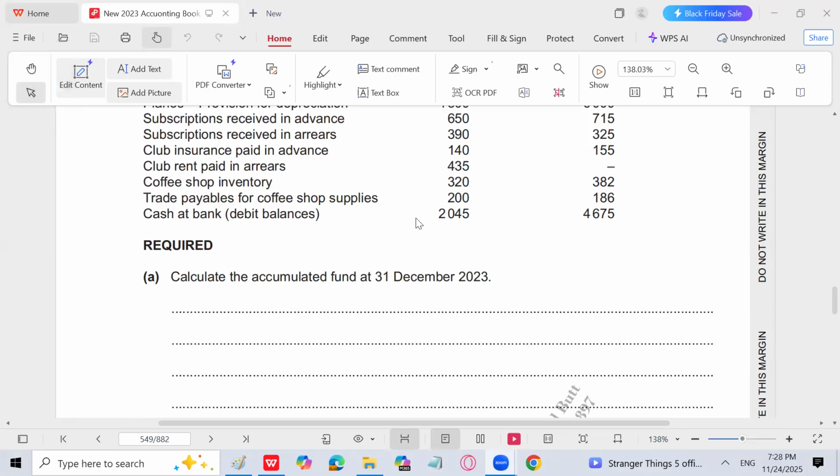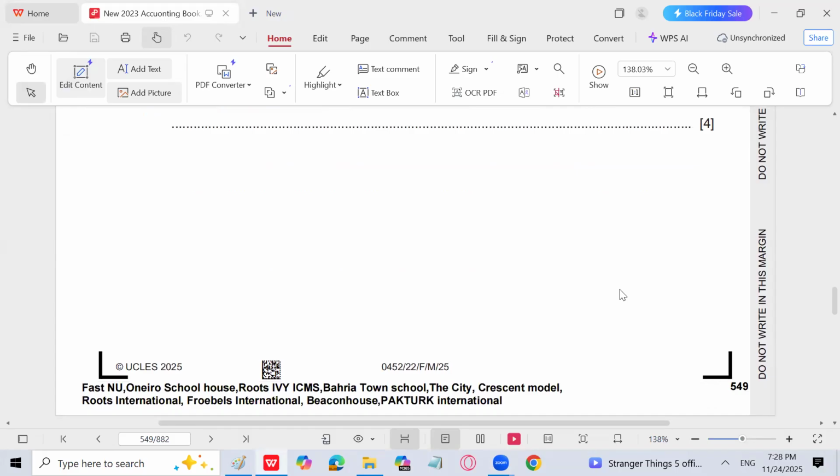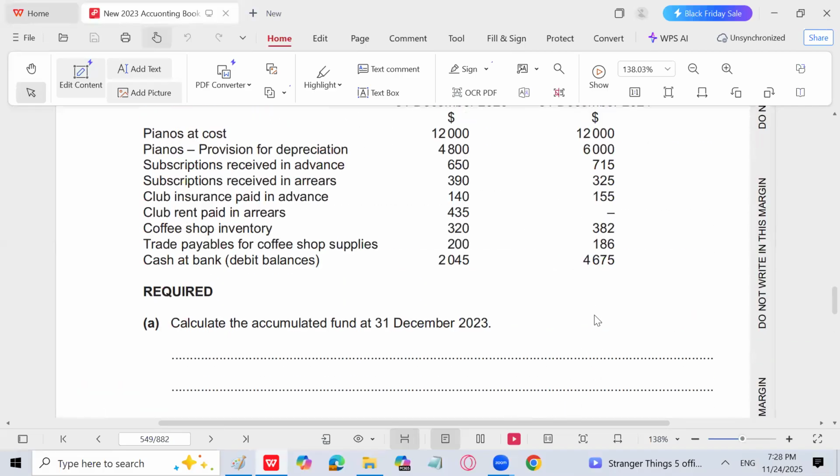Today we are going to solve a question from O-level accounting, IGCSE 0452. The question is from the chapter non-profit organization. It came in February-March 2022, so let's discuss that.